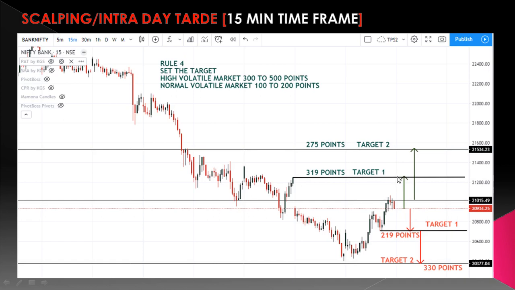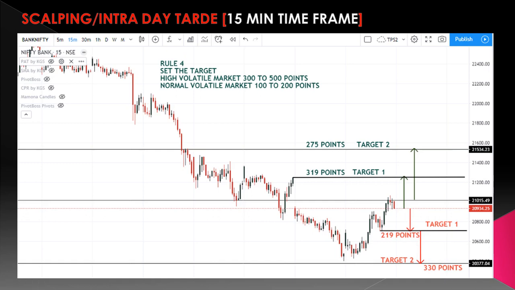From this particular point, once it is broken, it may go up to this level. From this to this, we have 275 points. Totally around 600 points we have. Likewise, if the market goes downside, this is the first target. It has around 219 points. This is the second target. It has around 330 points.